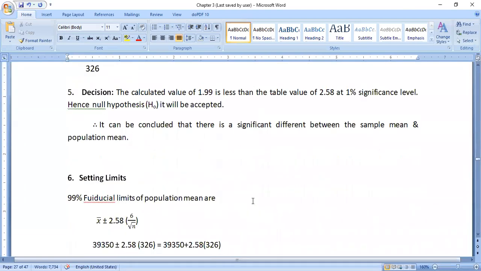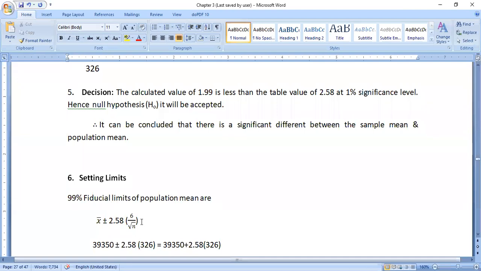Then setting limits. After completion of this, we have to set the limits, that is the fiducial limits at 99%. The 99% fiducial limits of the population mean use this formula: x bar plus or minus 2.58 into standard deviation under root n.